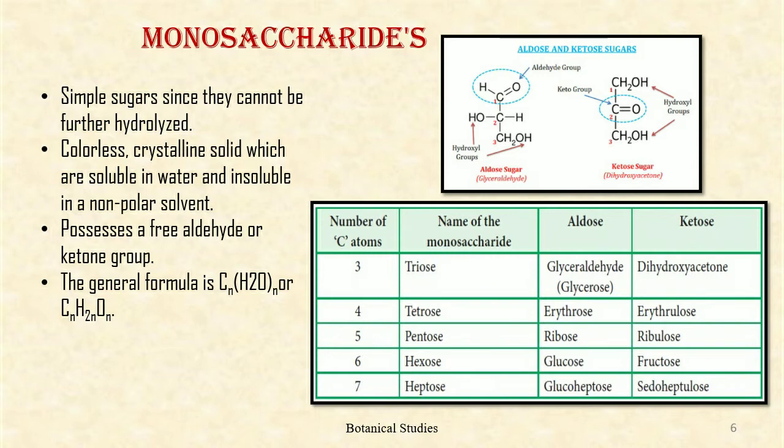The chemical formula is C5H10O5. Hexose sugar with 6 carbon atoms, for example glucose, fructose, galactose, mannose. The chemical formula is C6H12O6. And the heptose sugar with 7 carbon atoms, for example pseudoheptulose. The chemical formula is C7H14O7.